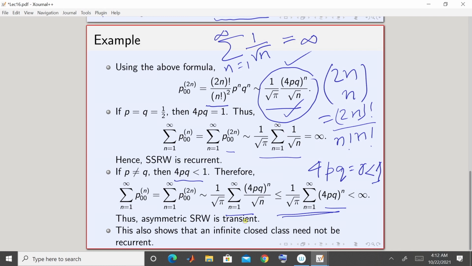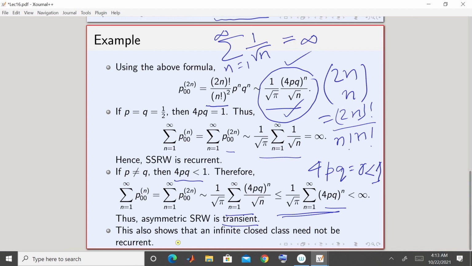Why is that? Because we have already seen that this Markov chain is irreducible. Fine. So it has only a single class, and that means that class is closed. So closed means starting from there you always remain there, but since there is only one class, that has to be closed. But this is an infinite class because the number of states is infinite. It is basically the set of all integers, because for a simple random walk, the state space is the set of all integers, which is obviously an infinite set. So here this is an infinite closed class, but we have shown that this is transient.